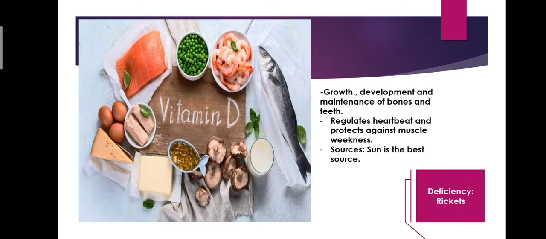The next vitamin is vitamin D, which is responsible for the growth, development and maintenance of bones and teeth. It regulates the heartbeat and protects against muscle weakness. It is found in cheese, butter. These are the sources basically. Cheese, butter, then milk, green vegetables, and also the main source is sunlight. That's why this vitamin is also known as sunshine vitamin. The deficiency of this vitamin causes a disease called rickets, which affects the children and in which the bones are soft and out of shape.